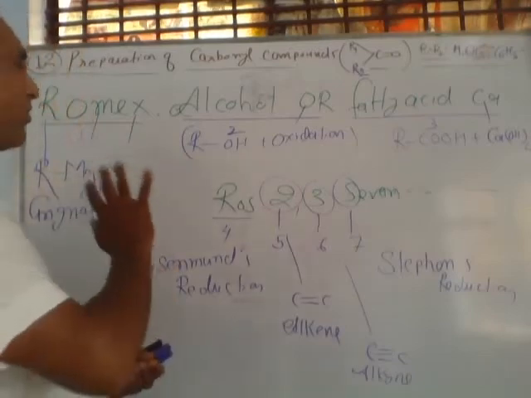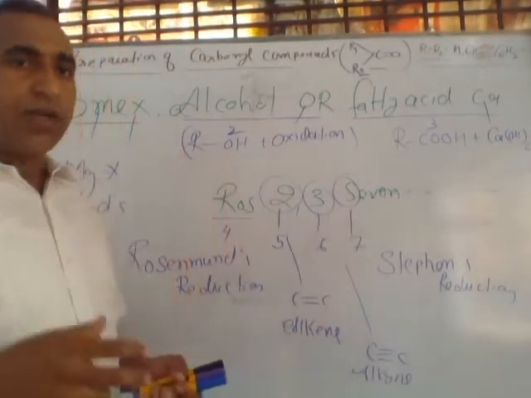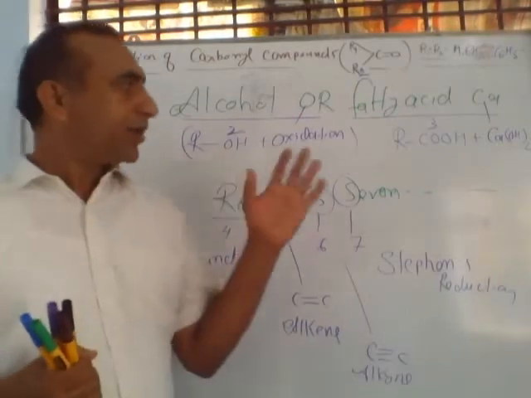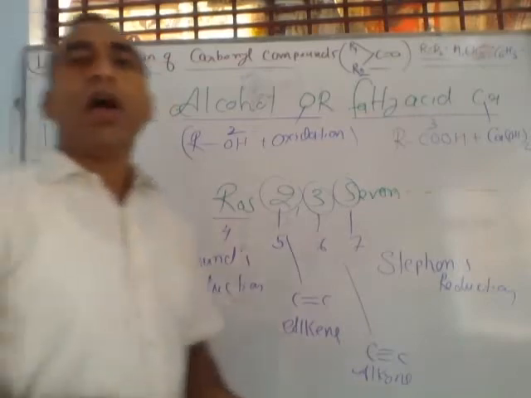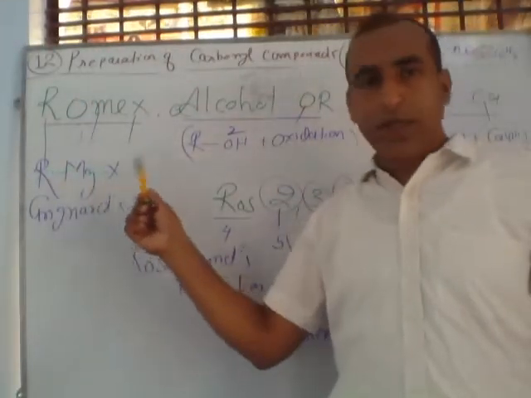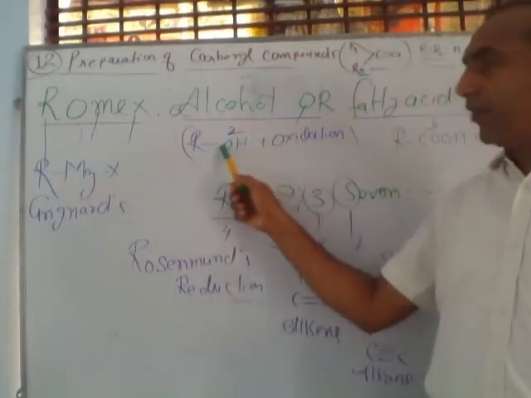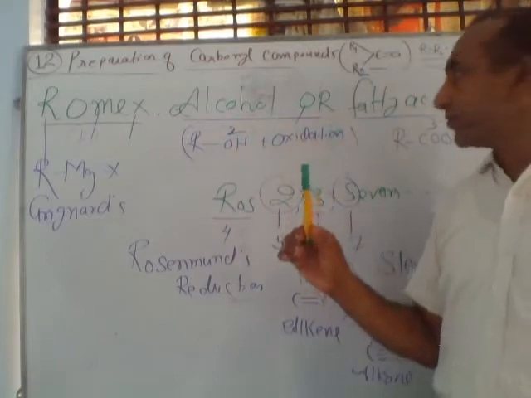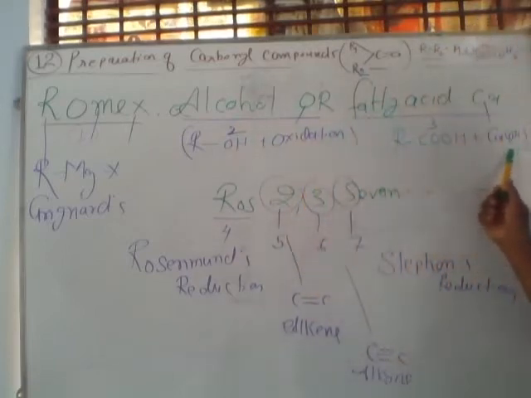So first you remember the names of these 7 methods. I am quickly revising, and after some time we will discuss in detail. So R means RMgX, Grignard reagent, alkyl magnesium halide. Alcohol, or, means oxidation of alcohol, alcohol with oxygen. Fatty acid, RCOOH, Ca means calcium hydroxide, otherwise you can also use metal calcium.